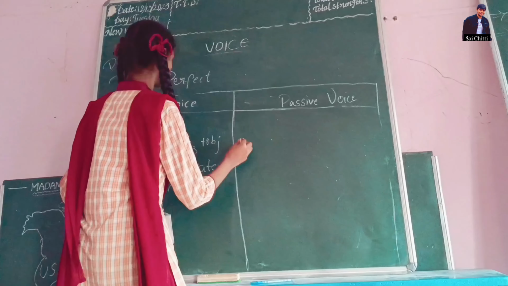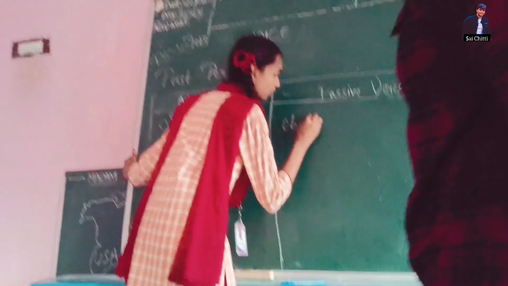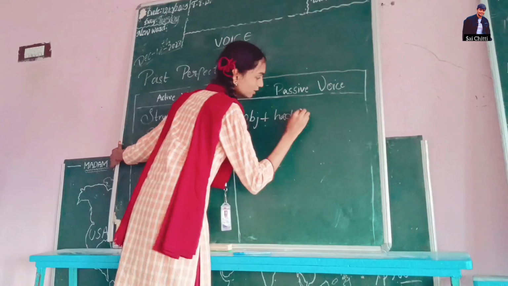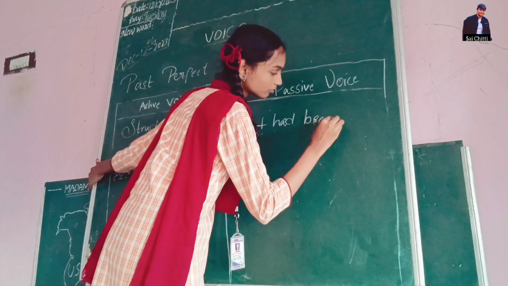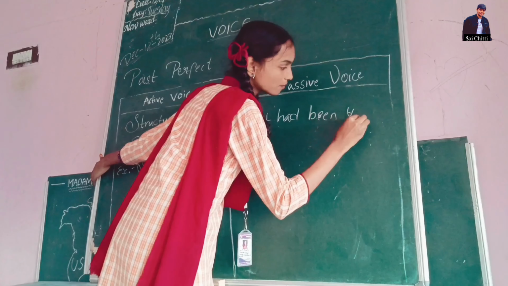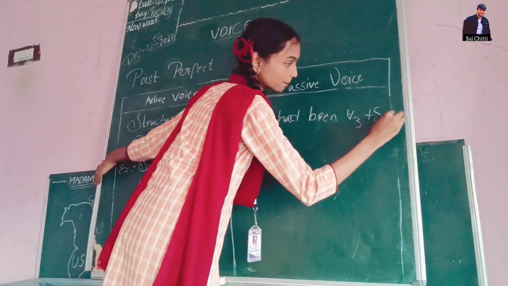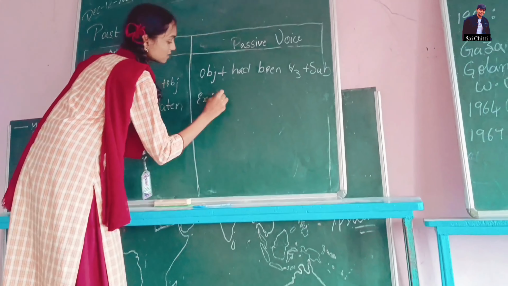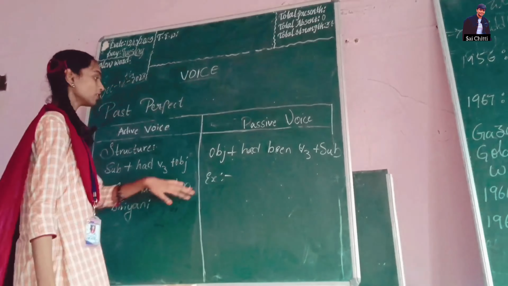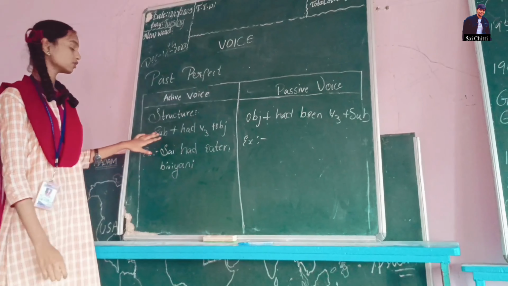In passive voice, the structure is object plus had been plus V3 plus subject. Example for passive voice: first we use the object and at last we use the subject.